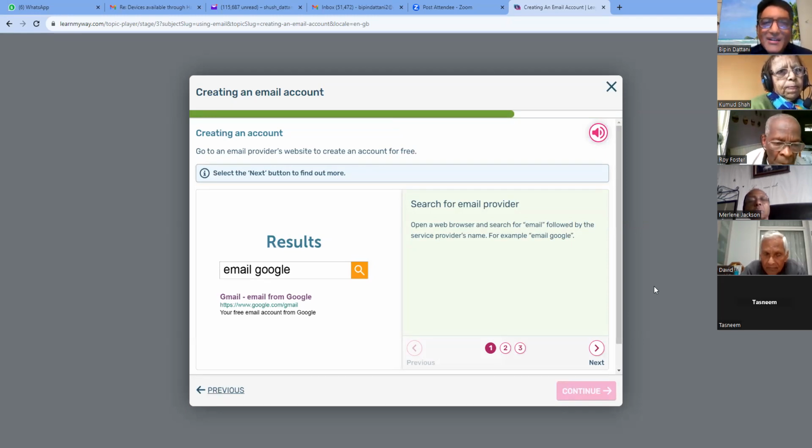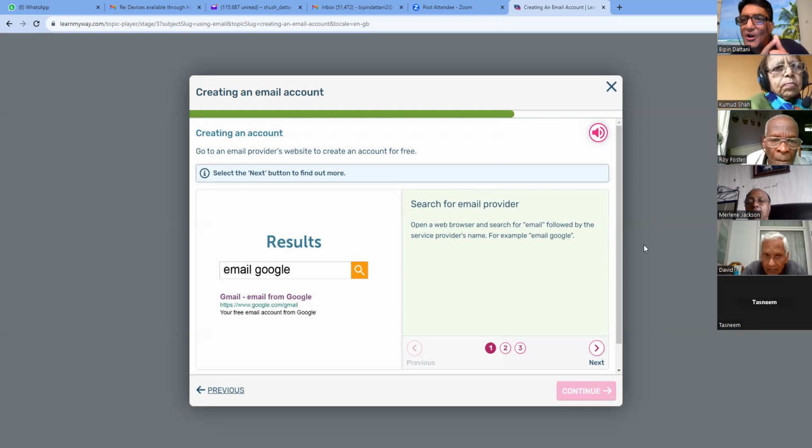Okay. Creating an account. Go to an email provider's website to create an account for free. Select the next button to find out more. So I have to read here, search for email provider. Open a web browser.